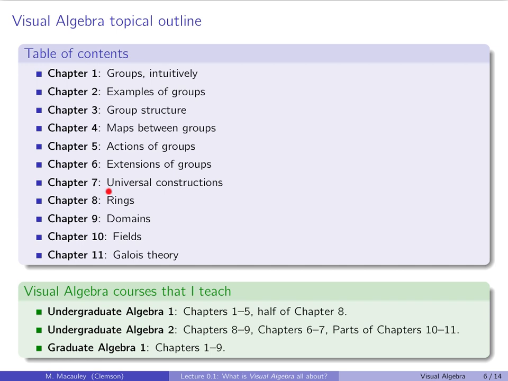Okay, chapter 7, universal constructions, things like commutative diagrams, maps factoring through. It kind of ties together a lot of the previous stuff and also motivates a lot of the later stuff. We do products and co-products. We do free groups. We do free products. We formalize what a group presentation is. We talk about commutator subgroups, nilpotent groups. We put all of that in that context.